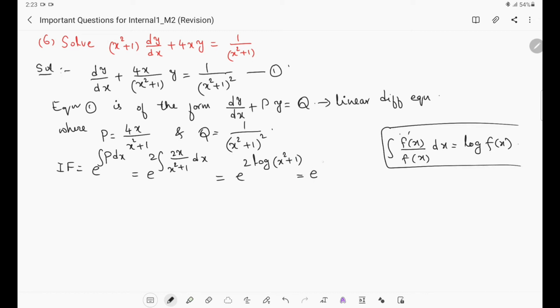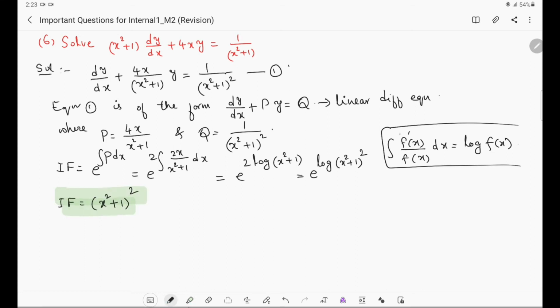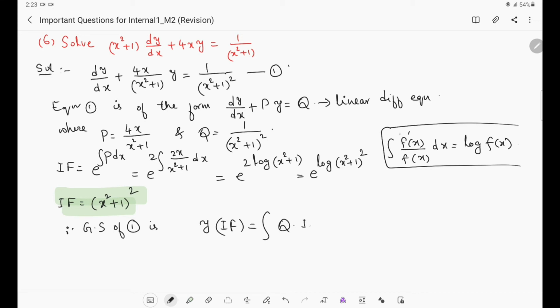Now further, this term can be written as e power log of x square plus 1 whole square. Then the integrating factor will be, this exponential and logarithmic will get cancelled, so x square plus 1 whole square. This is the integrating factor that we are getting. Now once we get the integrating factor, the general solution is given by y into integrating factor equal to integration of q into integrating factor into dx plus c. This will be the general solution of a linear differential equation.